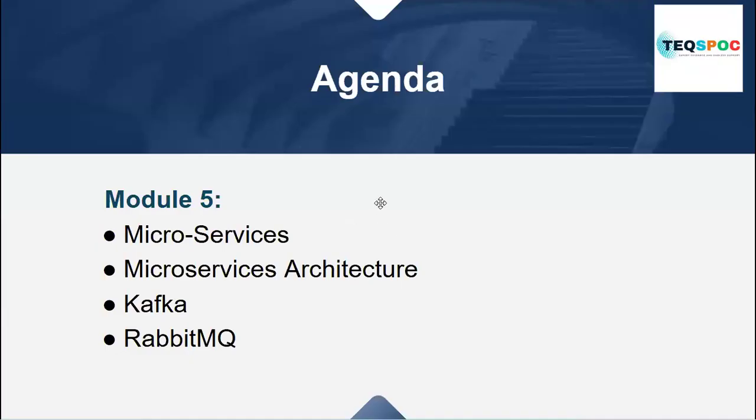So today's class agenda, we will cover a theoretical first part. First, what is microservices, microservice architecture, what is Kafka architecture, and RabbitMQ architecture. In these classes, we will cover what the flows in microservices are, the different ways of communication between the microservices, what is Kafka architecture and flow, RabbitMQ architecture and flow. We are going to cover all these topics theoretically, and in the next classes we will create one application in microservices, with the help of asynchronous communication.